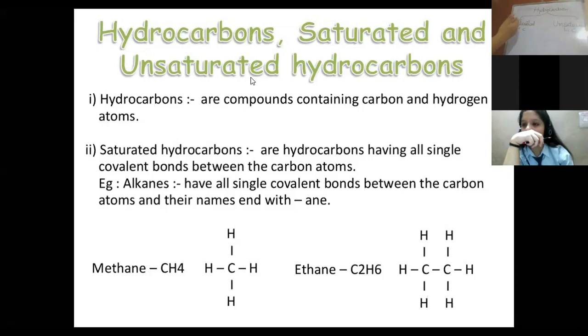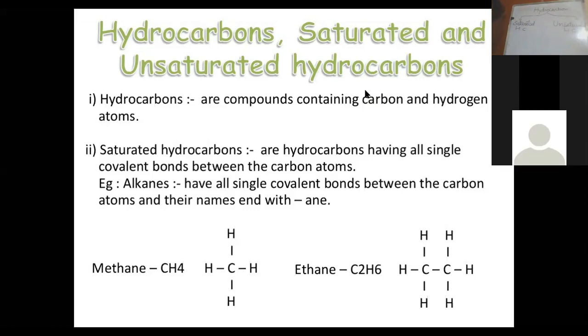Now, how can we differentiate between the saturated hydrocarbon and unsaturated hydrocarbon? If I talk about the saturated hydrocarbon, that is the compound where the carbon-carbon is attached to each other through a single bond.